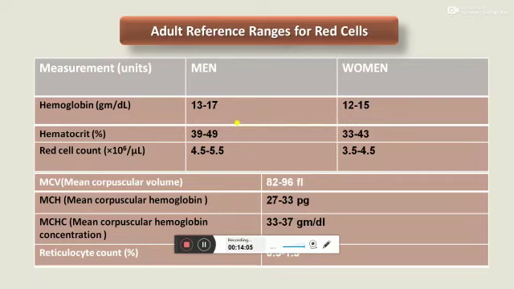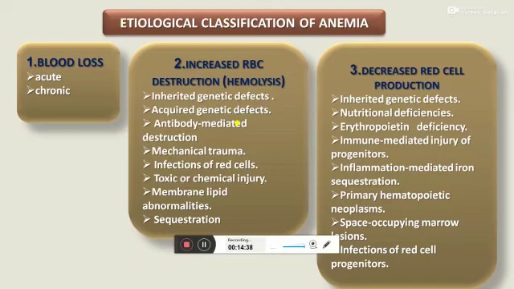MCV. So what is MCV? MCV is the volume of one RBC. It should be 82 to 96 femtoliter. MCH is the content of hemoglobin in only one RBC. Normal range is 27 to 33 picogram. And what is MCHC? Mean corpuscular hemoglobin concentration. This is the concentration of hemoglobin of one RBC. It should be 33 to 37 gram per deciliter, and reticulocyte should be in the range of 0.5 to 1.5%.